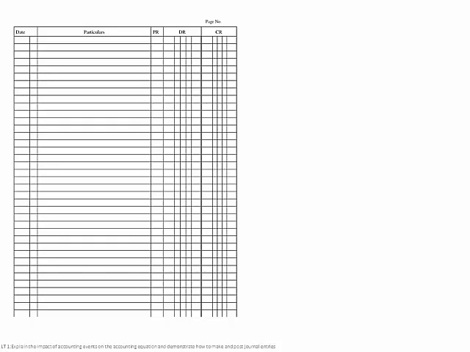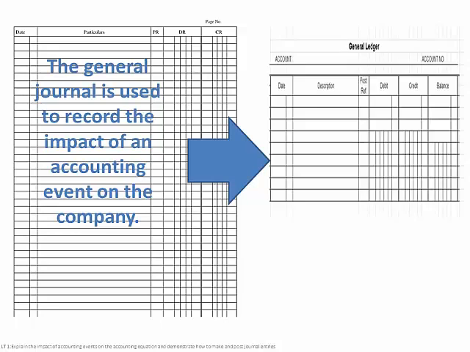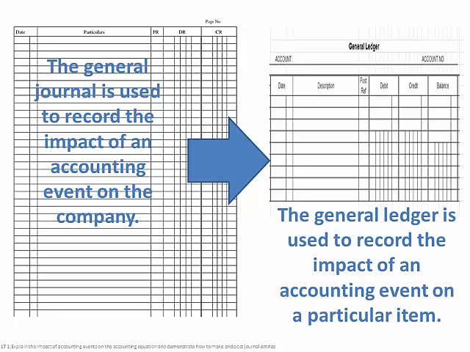So when you record your transaction, you're going to record it onto a journal. There's different types of journals that you can use, but we're just going to talk about the general journal real quick here. And it's used to record the impact of an accounting event on the company. Once you've recorded it in the journal, you're going to transfer it to its respective ledger. A ledger is used to record the impact of an accounting event on a particular item. So it'll tell us the increase or decrease in supplies. It'll tell us the increase and decrease in the amount that we owe, et cetera. So basically you record it into the journal, and then ultimately after you enter it into the journal, you're going to post it into the general ledger.